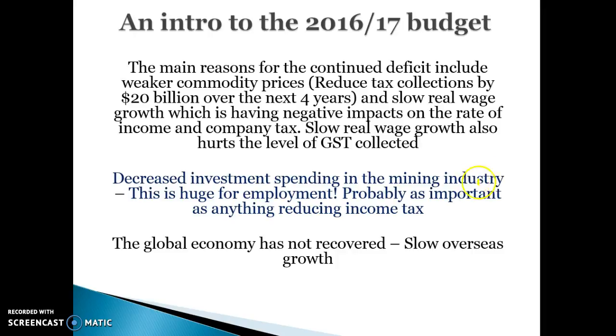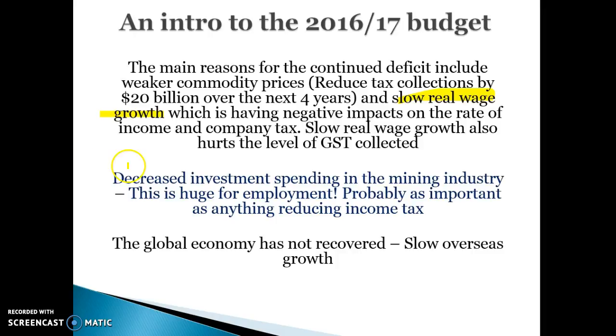Slow real wage growth has been another factor. When you're referring to that, I would say that it's slowed the rate at which tax revenue is increasing. So with wage growth, they are collecting slightly more tax, but the rate that they would expect to increase their tax revenue by is not increasing as much as they'd like, and perhaps not at the rate of expenditure. So slow real wage growth leads to only slightly small increases in income tax. It can also have negative implications for consumption because wages aren't going up as fast as expected. So that can lead to less income tax predominantly and less GST.